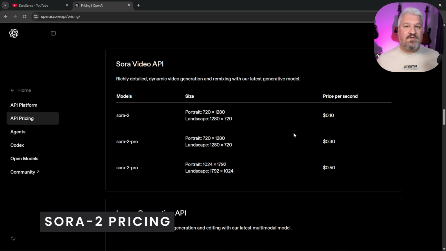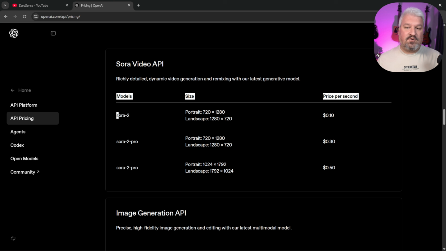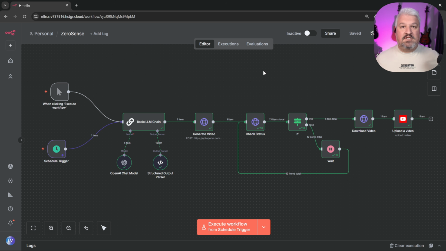Then the next thing I want to mention is that Sora 2 is not cheap, at least at the time of recording. For the standard Sora 2 model, the current pricing is 10 cents per second. But as with anything in the AI space, this price will most likely go down very soon once competition kicks in. So with all of that out of the way, let's build this workflow.